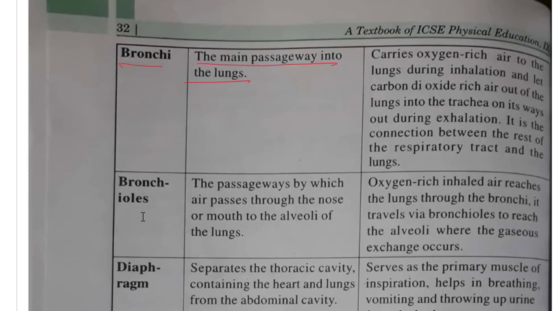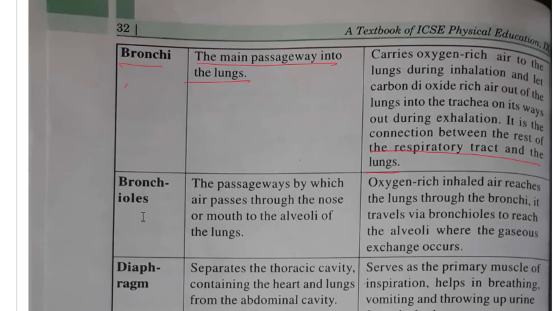So the main purpose is that during inhalation, oxygen-rich air is going in, and during exhalation, carbon dioxide-rich air is coming out. It is the connection between the rest of the respiratory tract and the lungs. So it is a connection between the lung and other respiratory organs.